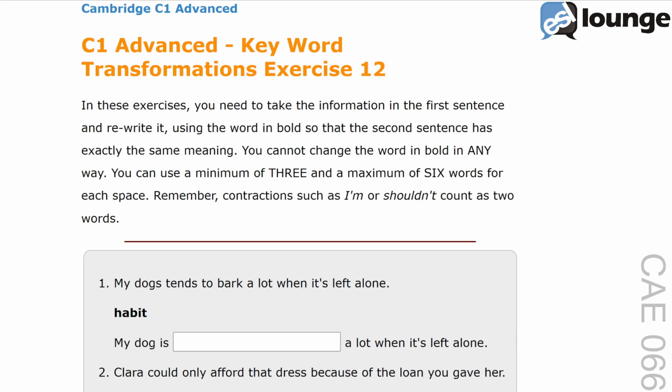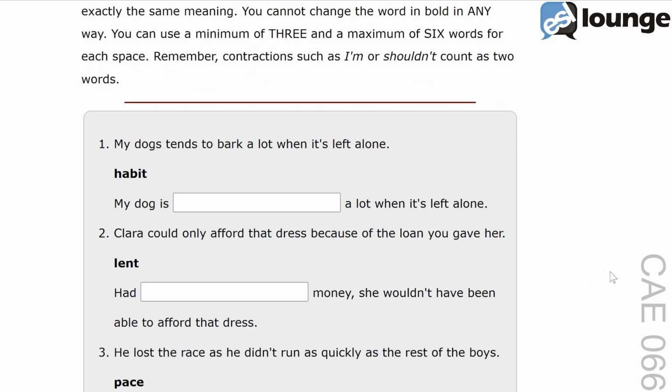Today we're working through C1 Advanced Keyword Transformations, exercise number CAE066. Let's start with question number 1. The original sentence is, my dog tends to bark a lot when it's left alone. The keyword is habit, and the second sentence is, my dog is blank a lot when it's left alone.